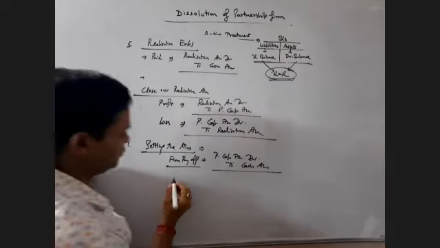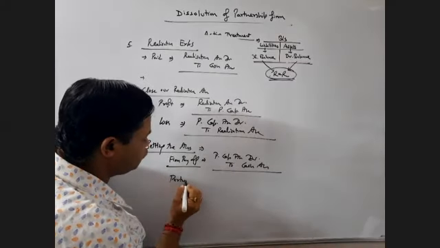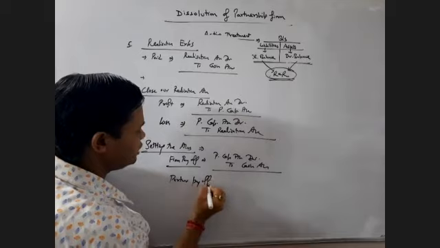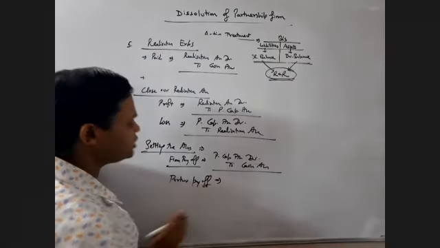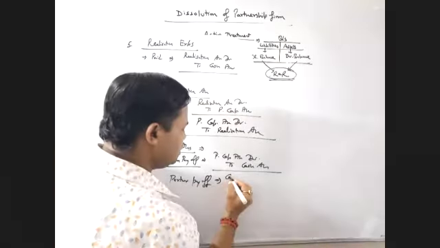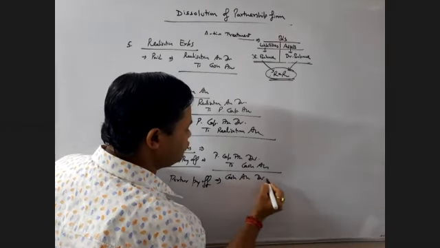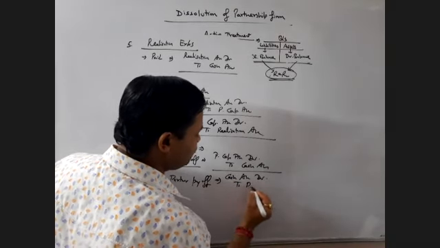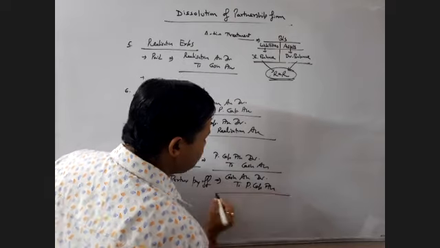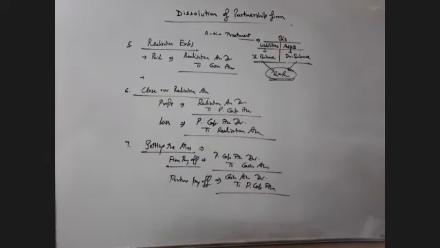But if partner pays off to the firm, he is enough capable and solvent himself to pay to the firm what is the amount due by him to the firm, then cash account debit to partner's capital account. These are all our 7 steps which we need to take care.